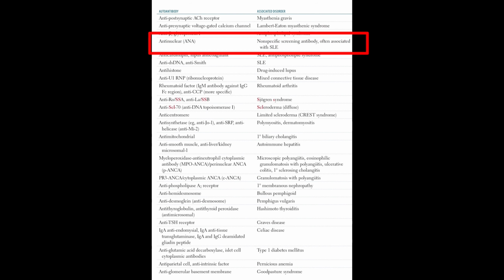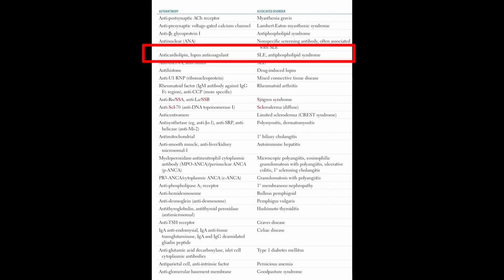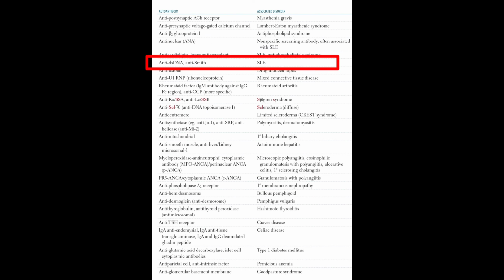The antinuclear antibody is a non-specific screening antibody and is often associated with systemic lupus erythematosus. The anticardiolipin and lupus anticoagulant are associated with systemic lupus erythematosus and antiphospholipid syndrome. The anti-dsDNA or anti-Smith antibody is related to SLE, systemic lupus erythematosus.